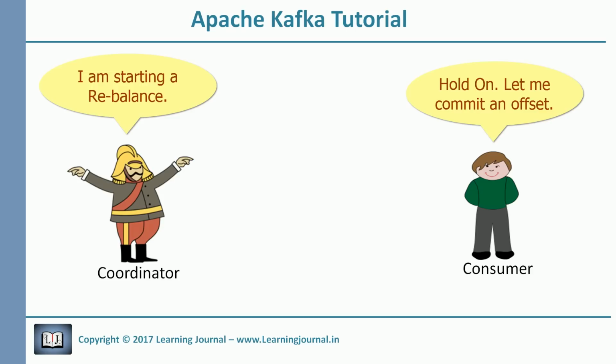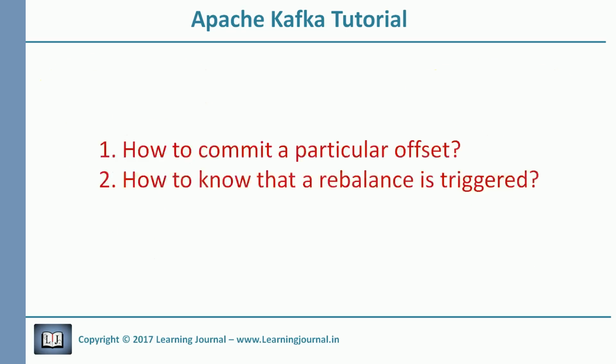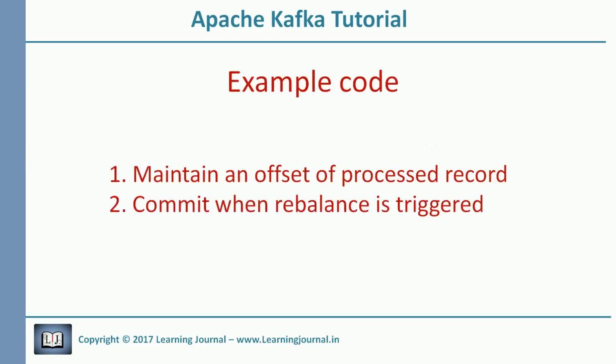How can you do this? Obviously, you will need to know at least two things. How to commit a particular offset, so you can keep committing intermediate offsets instead of committing the current offset in the end. And how to know that a rebalance is triggered, so you can commit whatever you already processed. The synchronous and asynchronous commit that we learned earlier is committing the latest offset given by the last poll. We don't want that. I will show you an example that will maintain a current offset of processed records and commit the current offset when a rebalance is triggered.